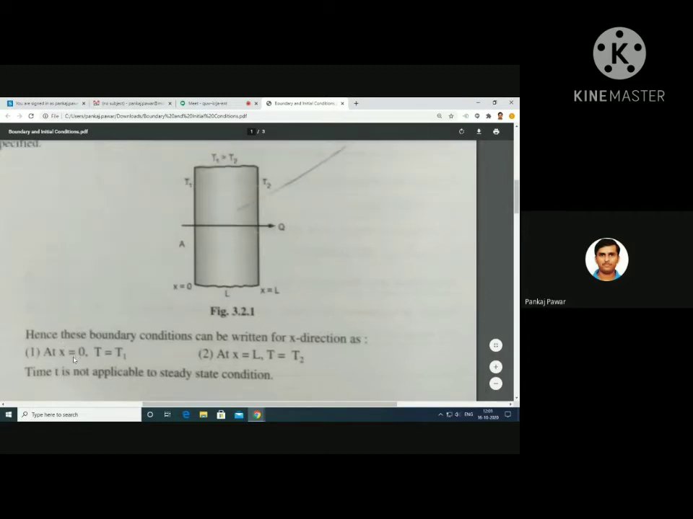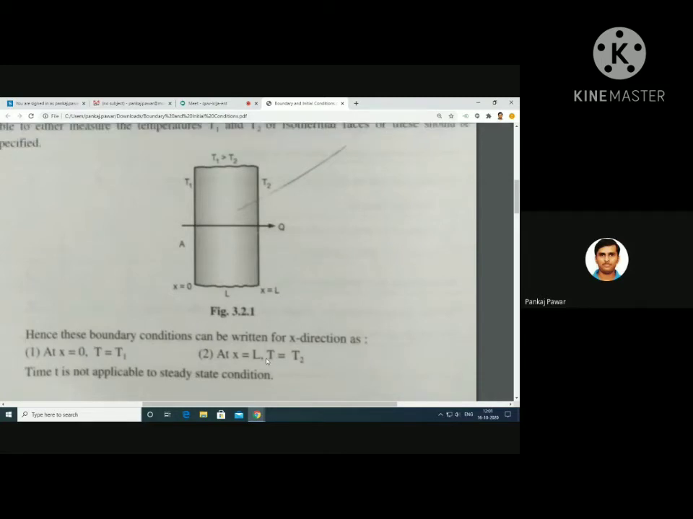At x is equal to 0, we have the temperature T is equal to T1. This is the first boundary condition. And at x is equal to capital L, that is the extreme right face, temperature T is equal to T2. So this is the second boundary condition. And time t is not applicable to steady state condition.